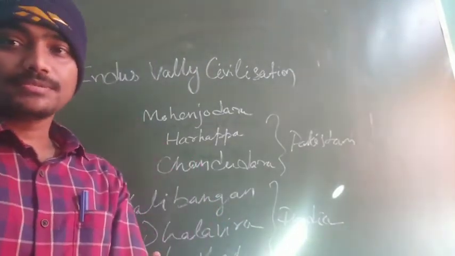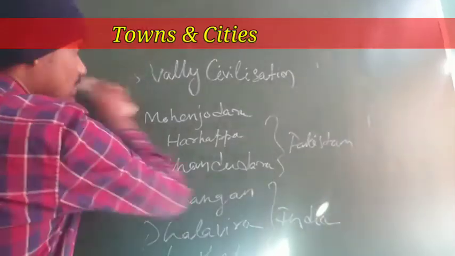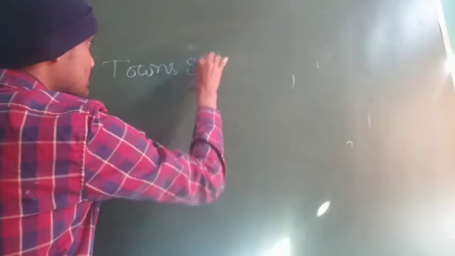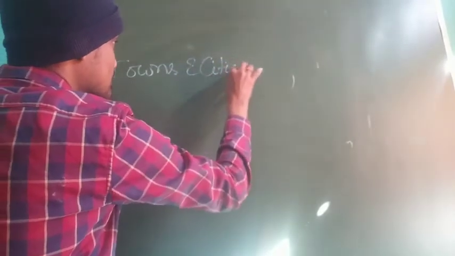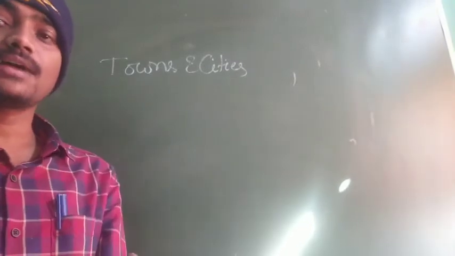Our next concept is towns and cities. Let's write down. Towns and cities.